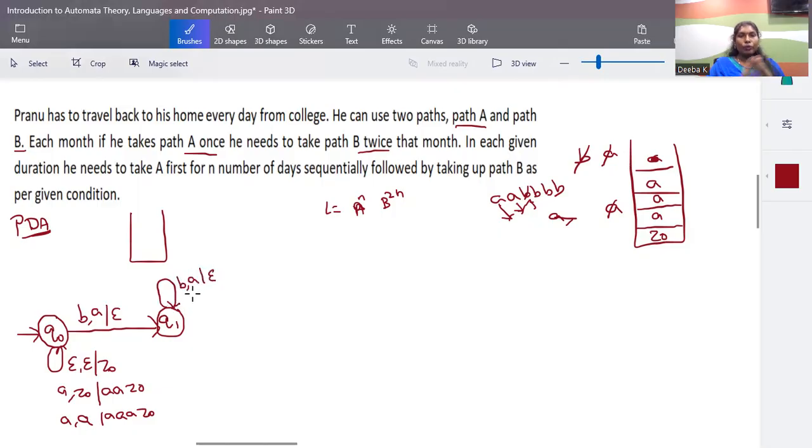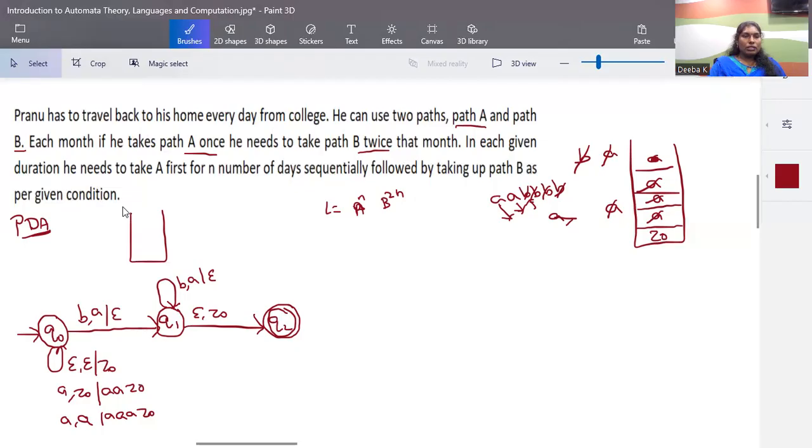You're going to pop out one A out of stack each time. So for this B, this A will be cancelled. For this B, this A will be cancelled. And for this B, this A will be cancelled. So coming to the end, at the end of your input, your stack will consist of Z naught alone. So in that case, you can go for an acceptance criteria. Okay, so this is your accepting state.